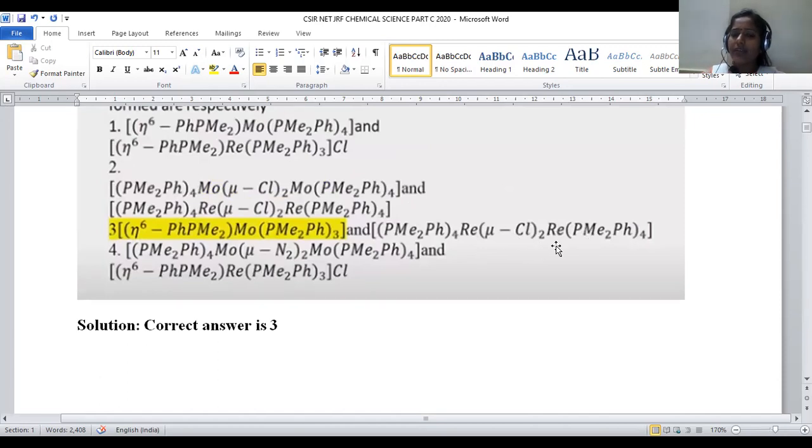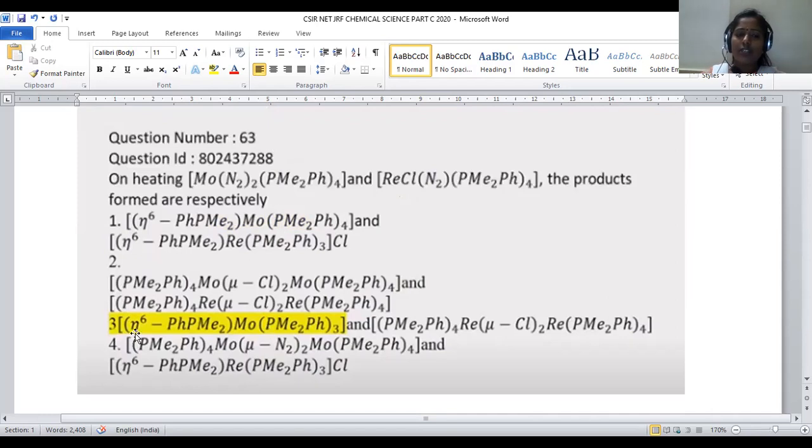And on either side we have rhenium with PMe2Ph taken 4, right? So this is exactly the complex we obtained upon heating. That's the reason why for question number 63, option number 3 is satisfying the exact product formation upon heating of these two complexes. Question number 63, option number 3 is the right answer.